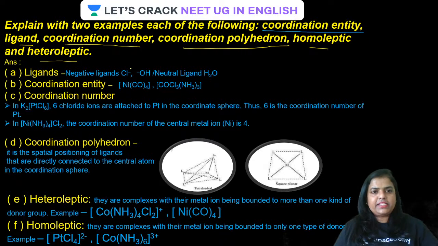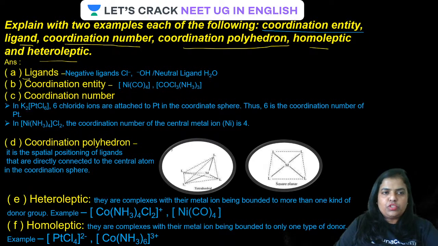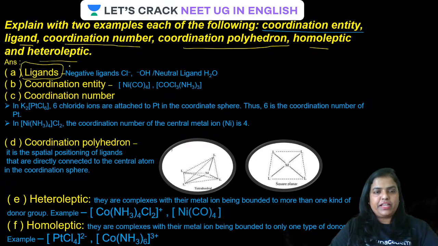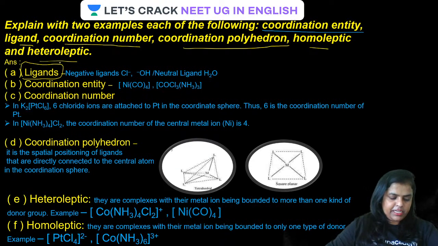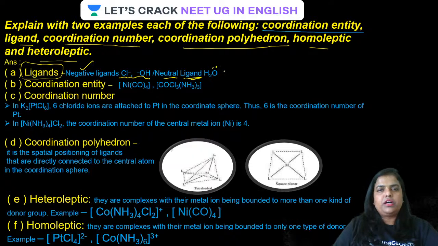So guys, let us have a look at the screen. What are ligands? Ligands are those species which have a tendency to donate a lone pair of electrons. They are basically Lewis bases. They can be neutral, or they can be negatively charged, like Cl minus or OH minus, or they can be neutral ligands like water, ammonia, or ethylenediamine.